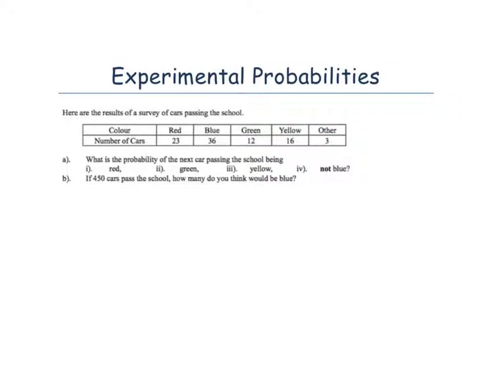Experimental probabilities. Now, in reality, if we were to roll a dice 100 times, we probably wouldn't get exactly the same number of 1s as 2s, as 3s, as 4s, as 5s, as 6s. Which is what we would expect, because we know that the probability of getting a number 1, for example, on a dice is 1 out of 6. So that means every 6th roll we do, we should get a 1.